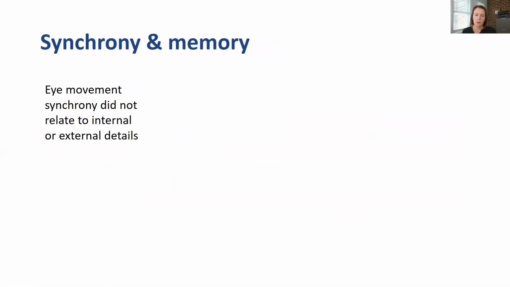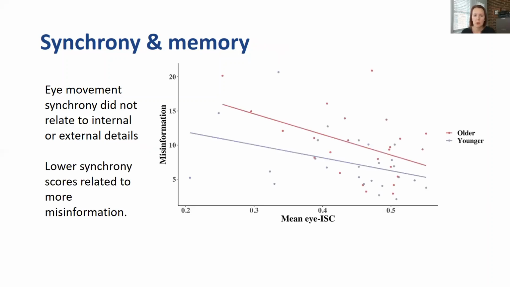So we related eye movement synchrony to our measures of memory and didn't see any relationship to the number of internal or external details that participants recalled, but eye movement synchrony did relate to the misinformation. So the less synchronous people, the people who are looking at different stuff, recalled more incorrect information, and this effect wasn't moderated by age.